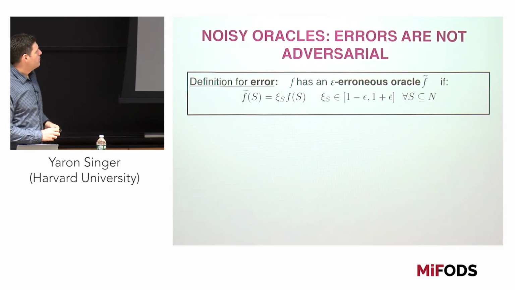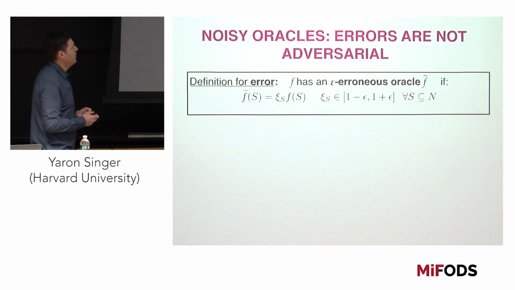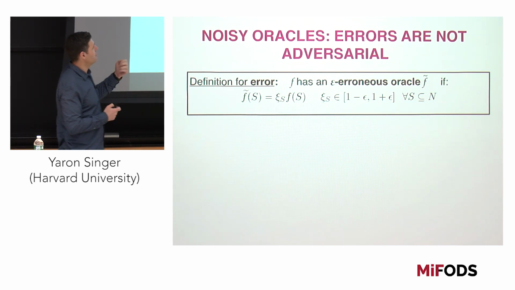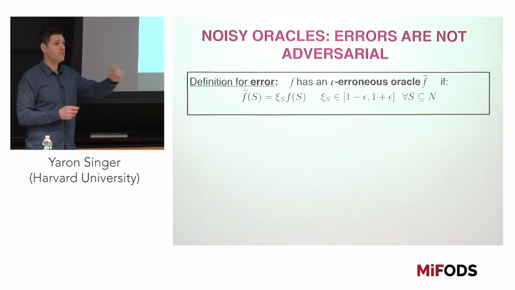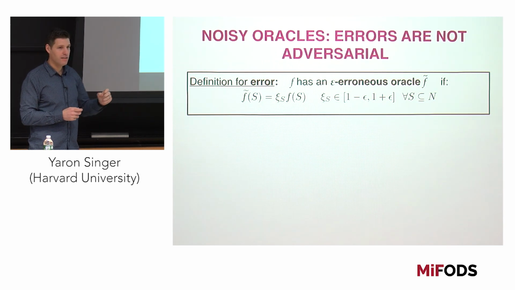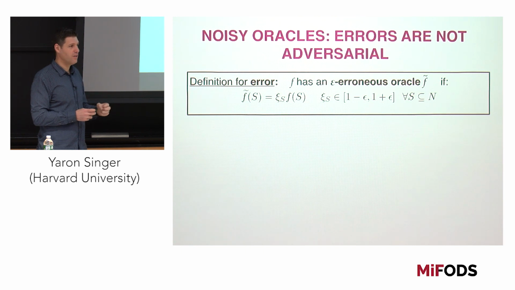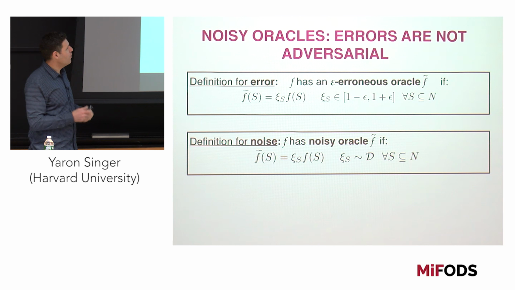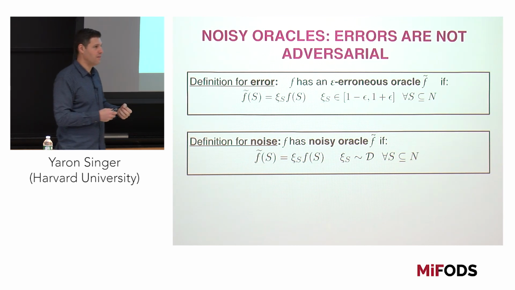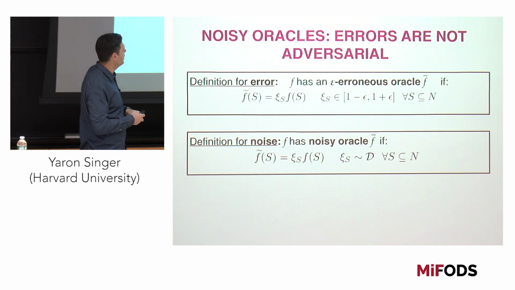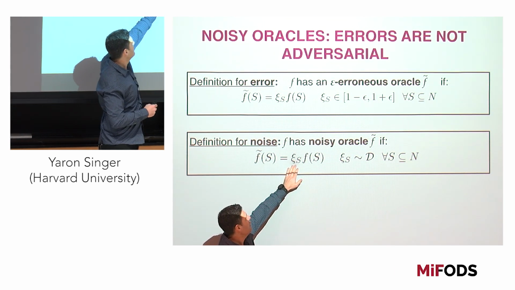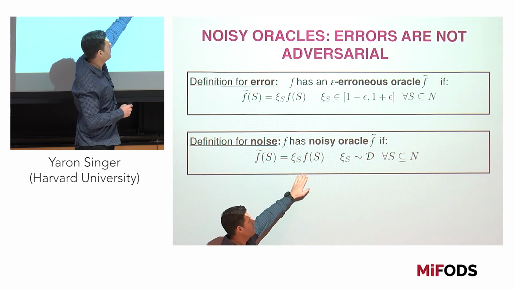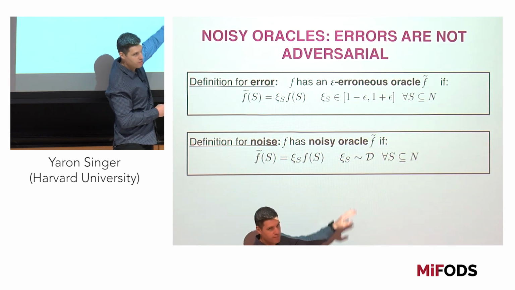So the reason why this doesn't work is because these errors are all adversarial, right? I can construct an approximation of a submodular function in a way where these errors are really adversarial, so that it really screws up my function. What you can ask is, what happens if these errors are not adversarial, but are actually some sort of product of noise? This error is not adversarially chosen, but is actually drawn from some distribution.